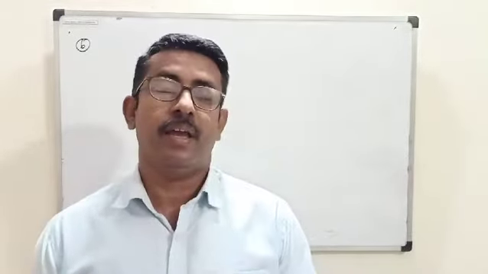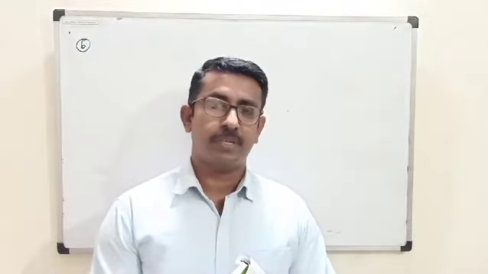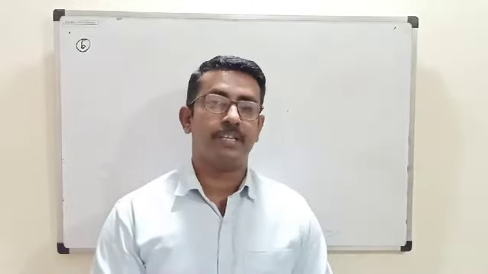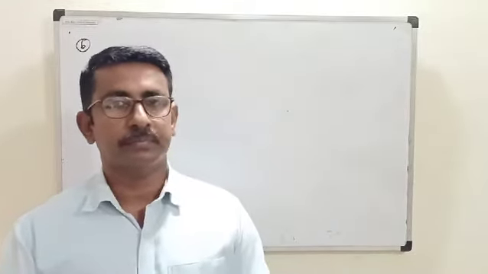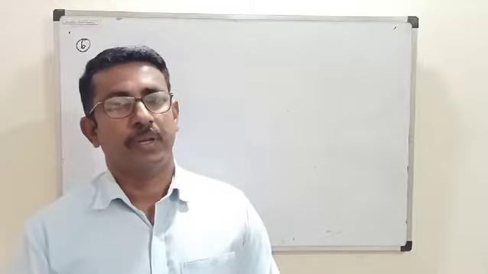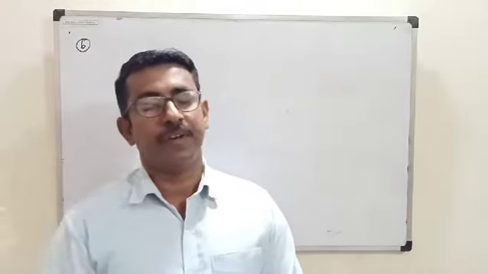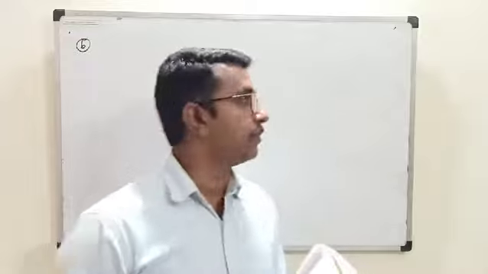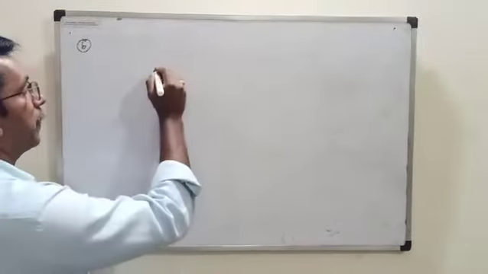Isosceles trapezium. Dear students, you must have studied about isosceles trapezium when you were in class 7. Isosceles trapezium means what? If the non-parallel sides of a trapezium are equal, then it is called an isosceles trapezium. Look at a trapezium.